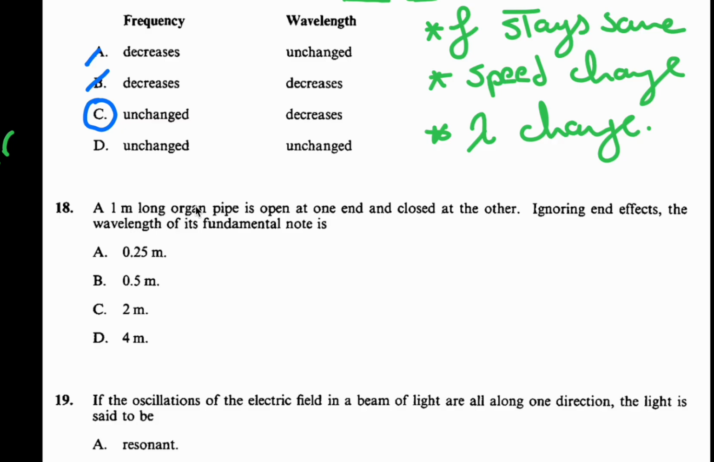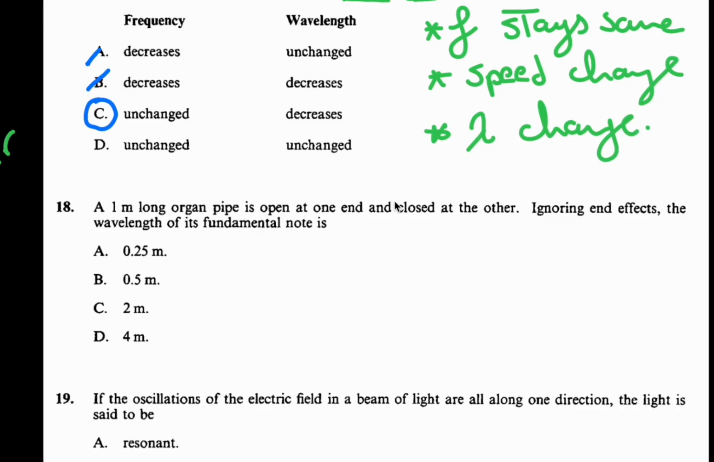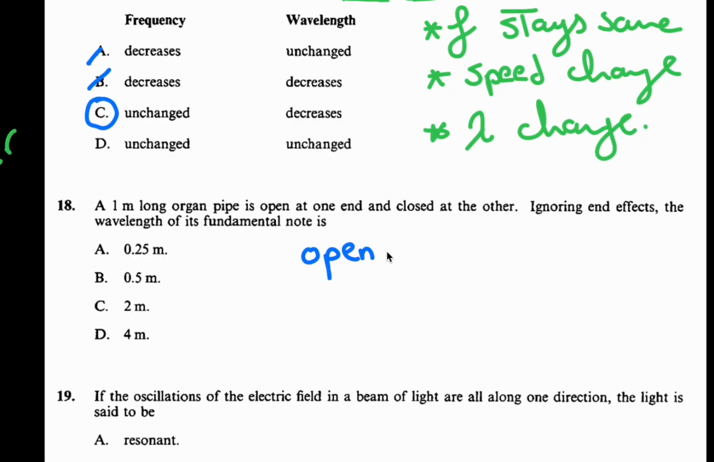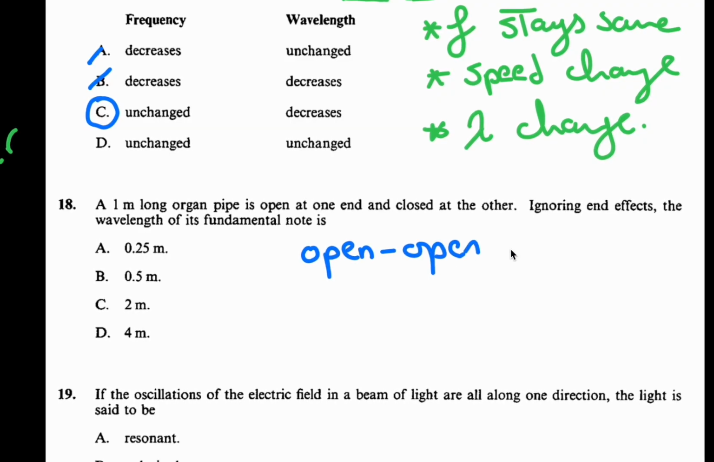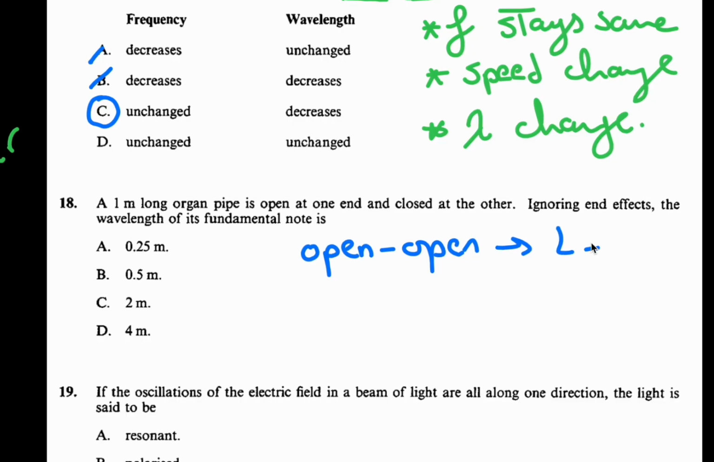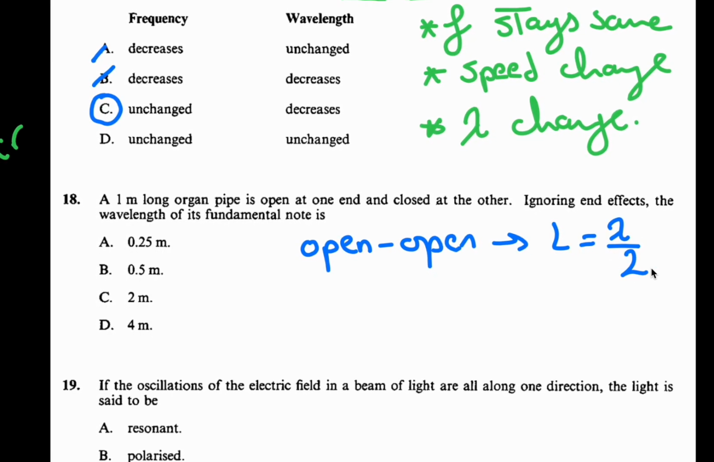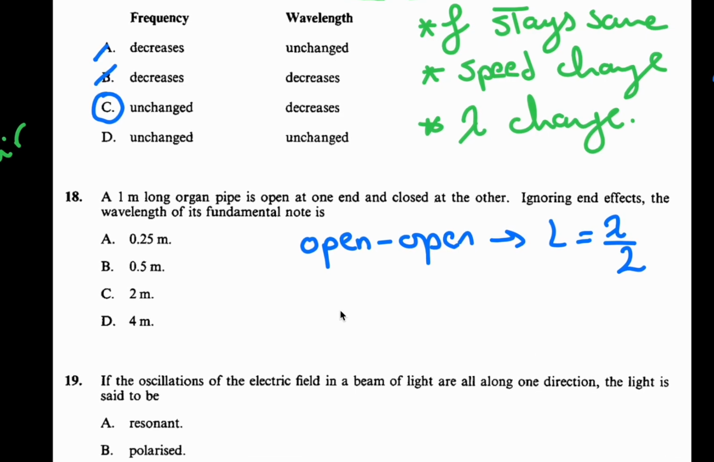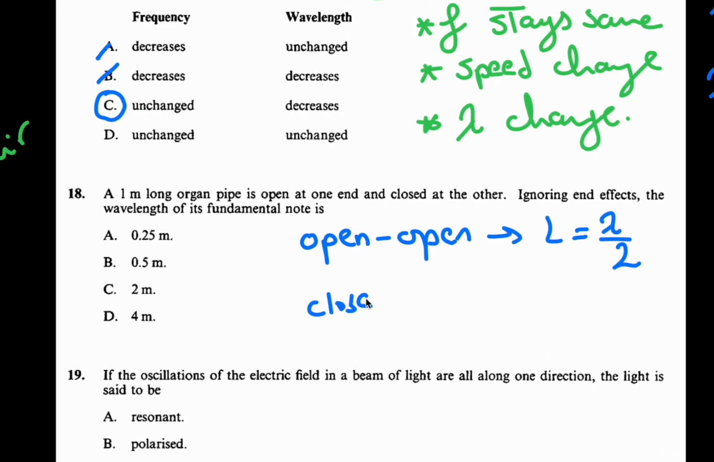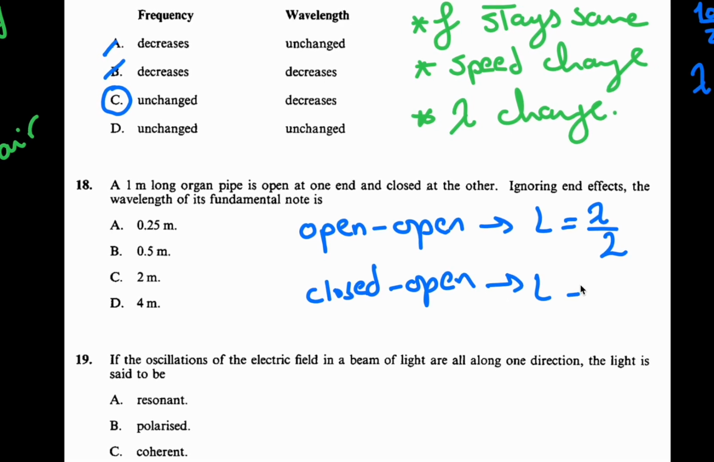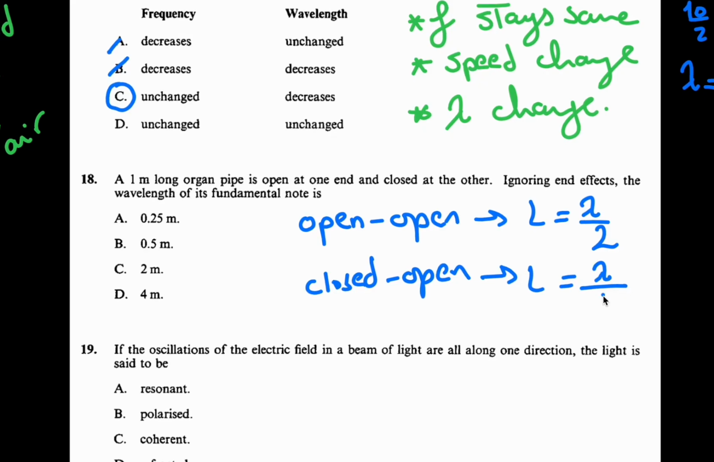It says a 1 meter long pipe is open at one end. I know that I have two options right there. I have open at both ends and closed at one end. And we have two formulas for this. Open-open: the formula would be L equals wavelength divided by 2. And if it's closed-open, the formula will be L equals wavelength divided by 4.